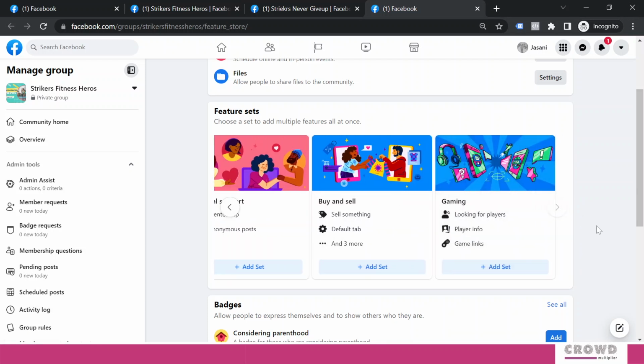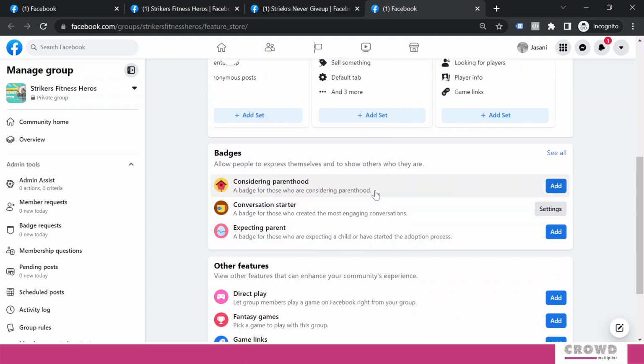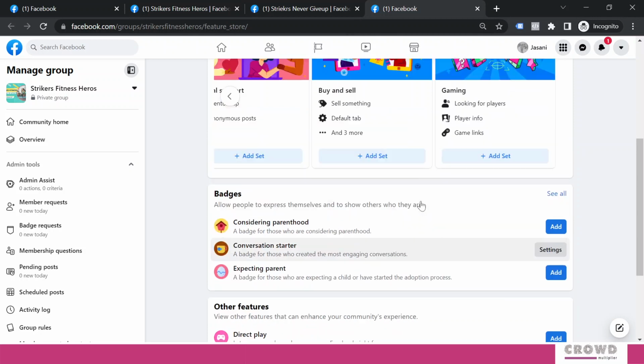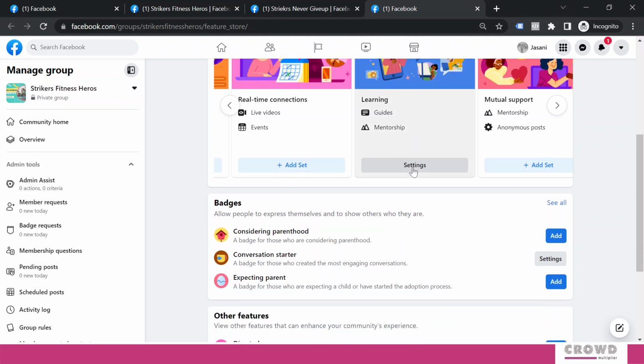If you want to create a buy sell group where people can post something, maybe their furniture, their product, whatever they are creating at home, old or new, they can post and sell it and other members can buy it. If you are going to create buy sell group, then select this one. Right now I am having this general group, so I am not selecting anything from this, but yes, I always recommend to add this learning. I will come back to that point in later part why I am adding this.